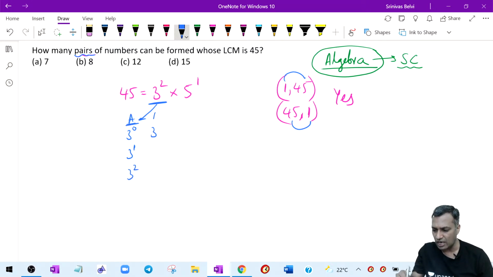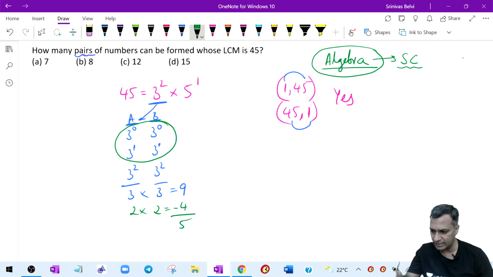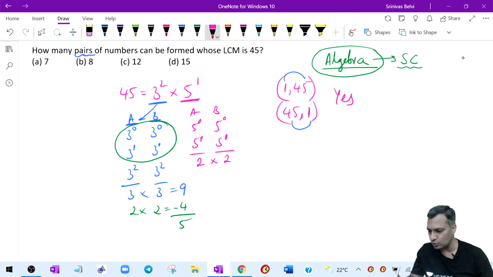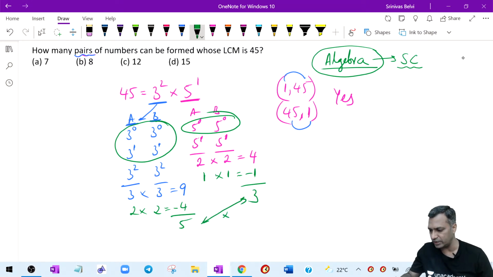You can say that to start with, I will give two names here, 3 power 0, 3 power 1, 3 power 2. You would say that this is 3 into 3, together it is 9, and then you say that these 2 into 2 are not in my favor, and hence you say 5 base. All right, similarly, you take a look at this 5 power 1 and you try to distribute between A and B. So you would say 5 power 0, 5 power 1, 5 power 0, 5 power 1. You say this is 2 into 2, exhaustive is 4 ways, not in my favor are the 5 power zeros. Therefore, that is 1 into 1, which is one way. 4 minus 1, it is 3. And you all multiplied this 5 into 3, which is 15.